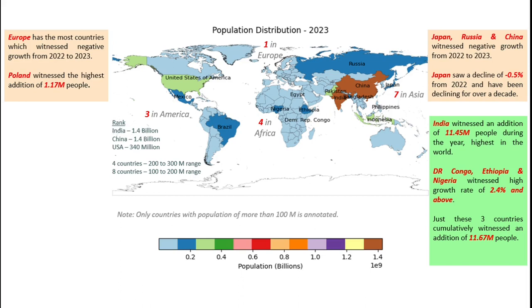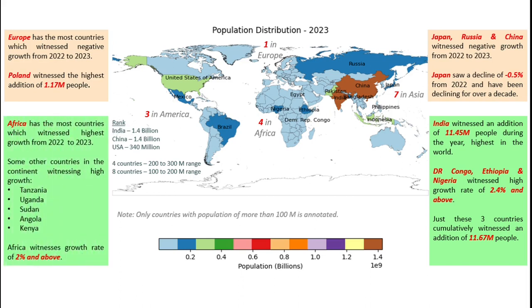In the West, both Brazil and USA are growing at a rate of 0.5% annually. USA's population is slowly growing older. The median age is around 40 years of age, and the fertility rate is around 1.7 births per woman. The key takeaway here is that Africa as a continent is showing some action.